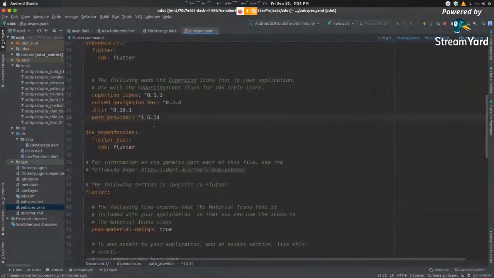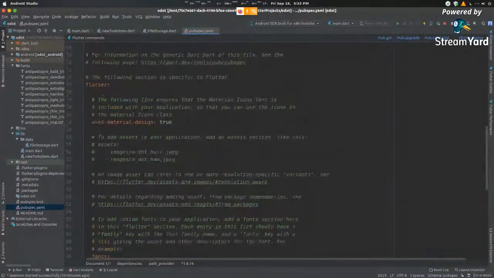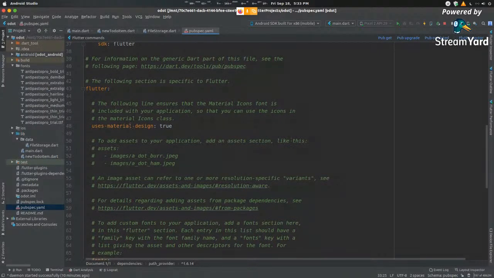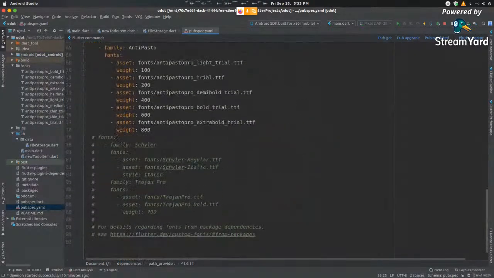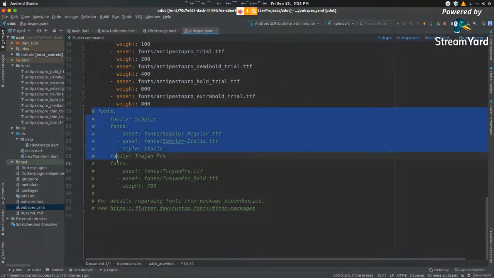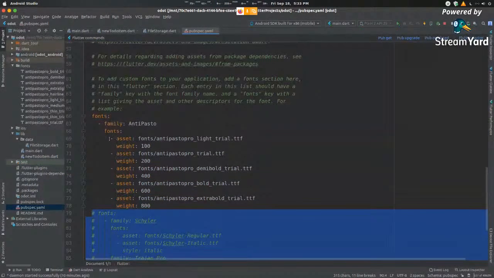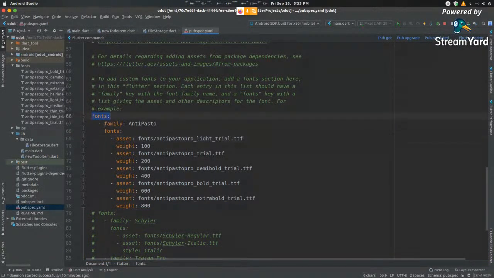So over here, we want our font, right? There'll be a line that will be commented by default in your pubspec.yaml, which goes something like this. It says fonts, family, this entire segment. So whatever font you want, you create the same thing. You type in fonts, font family. This name can be whatever you want to give it. It does not need to be the same one that you've downloaded. This is for your internal reference. And then inside here, you define your fonts. You give it the directory name. Over here, you can see that inside my fonts folder, I have one that goes by the name of light trial. So fonts, light trial, and then I assign it a weight.